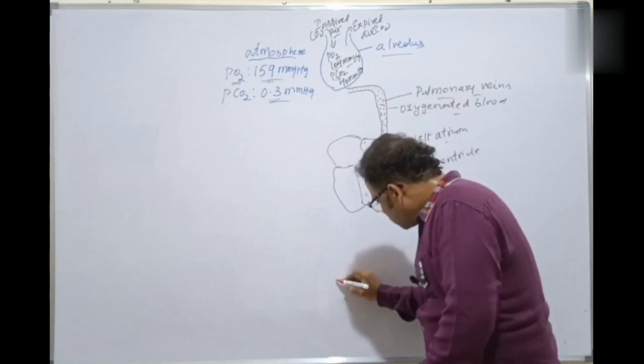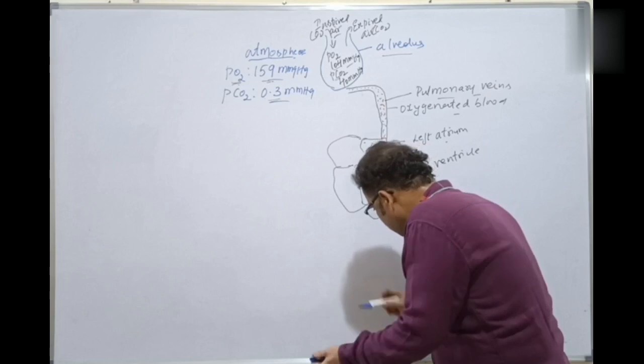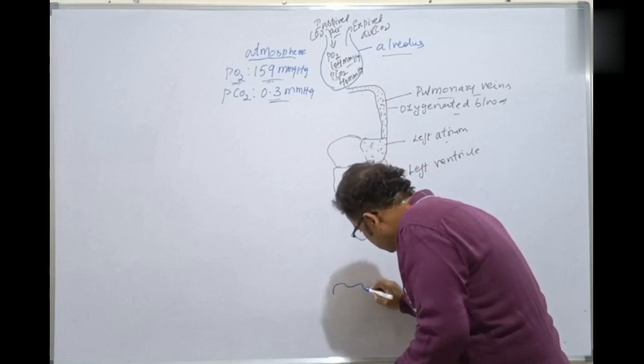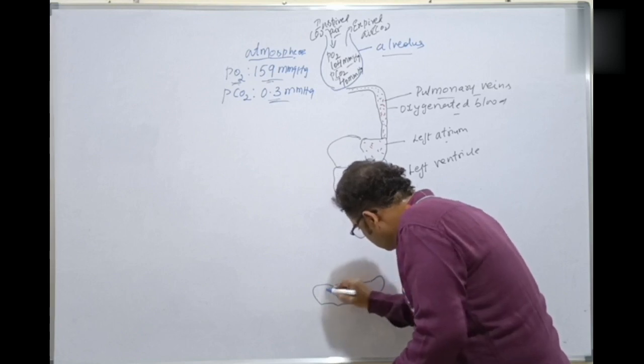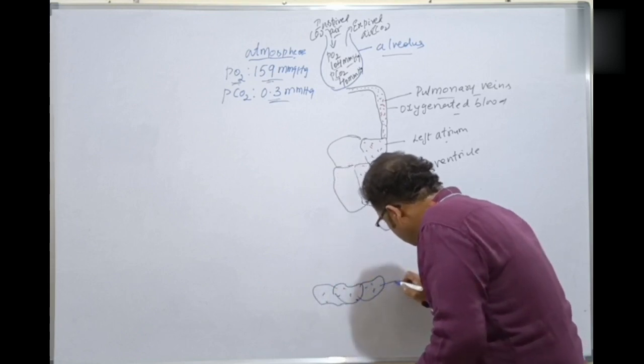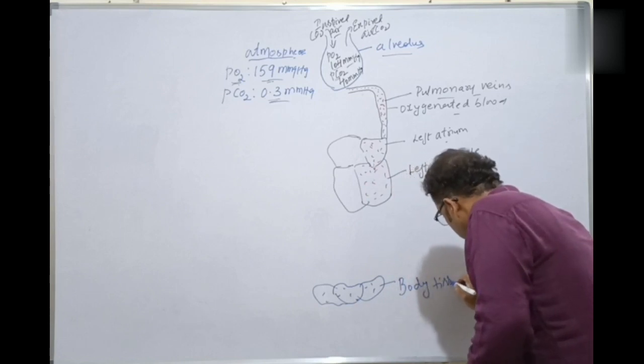So these are the tissues, and this is an indication of tissues. I'm drawing here. These are the representation of body tissues and cells.